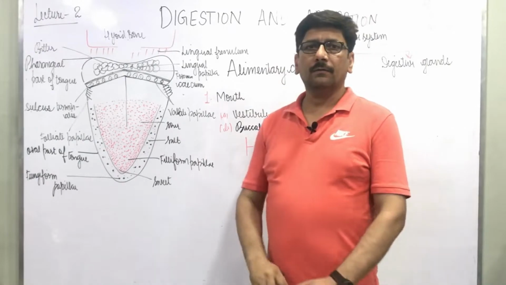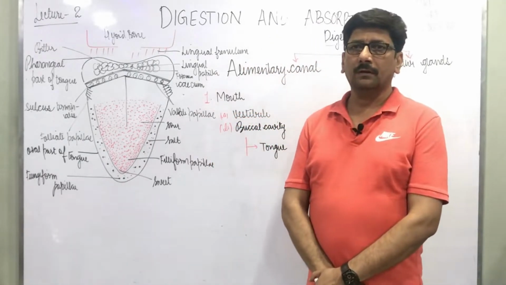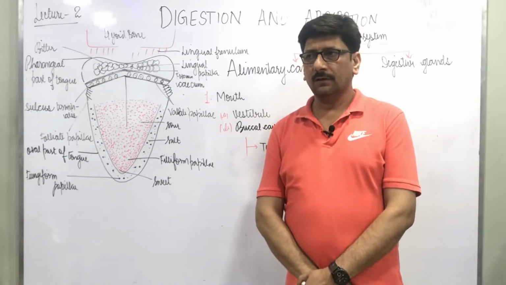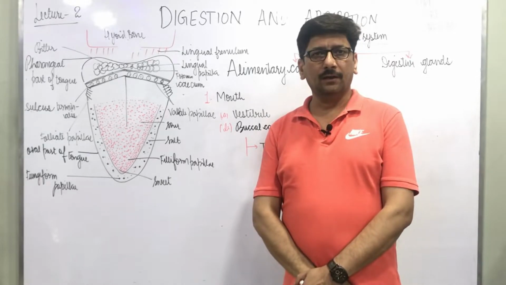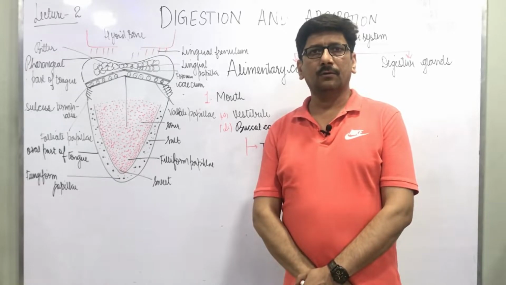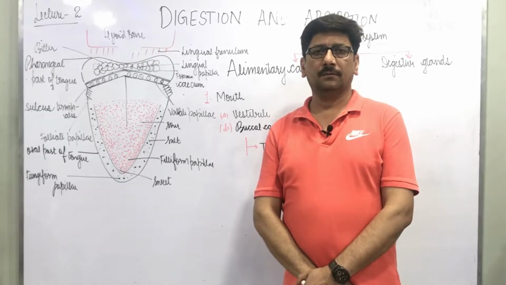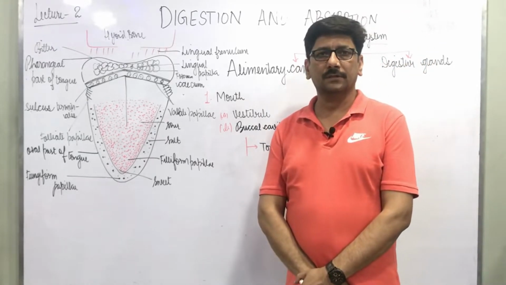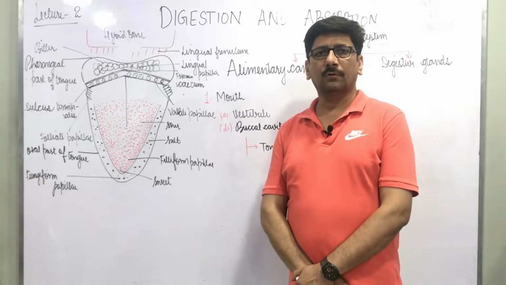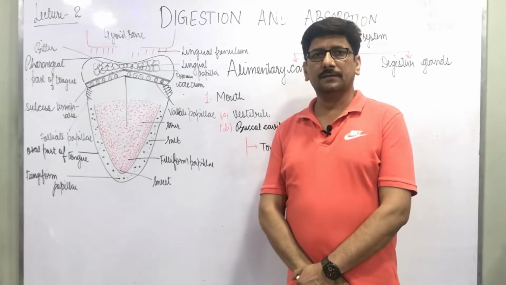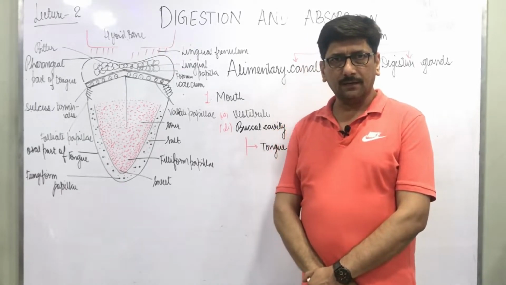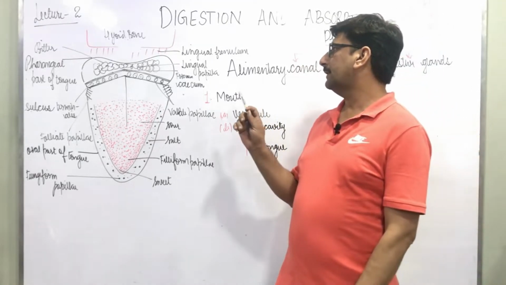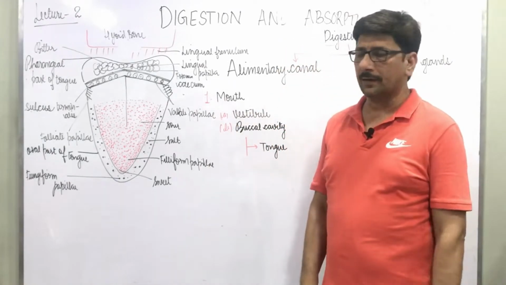The tongue is an organ which is responsible for chewing of the food, as well as swallowing of the food, as well as cleaning of teeth. And the tongue is the organ of taste, because various taste buds are present over the tongue, and these are responsible for determining the food taste. Taste buds are present in a sensory area that we call papillae.